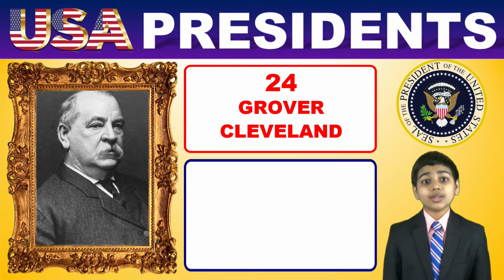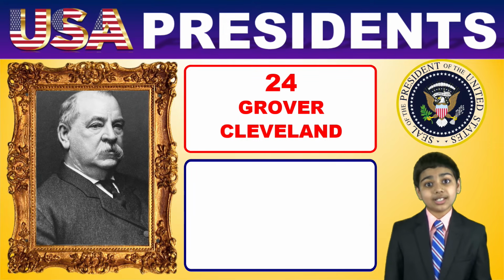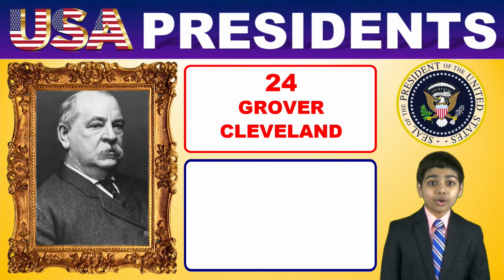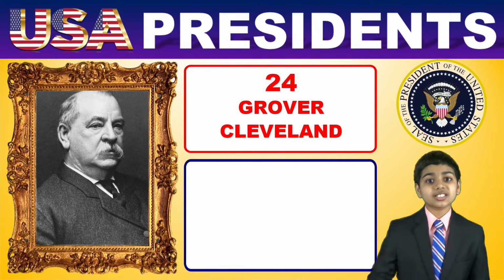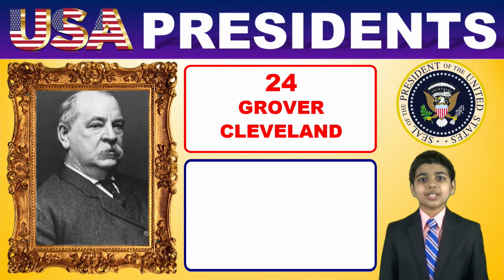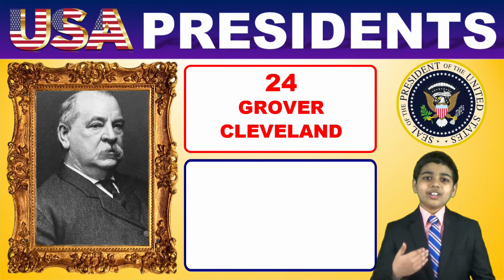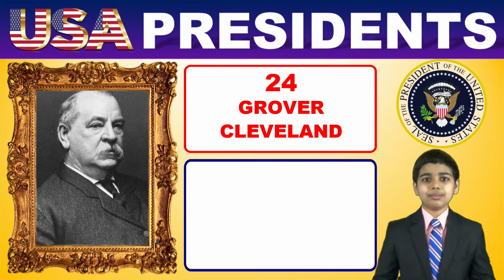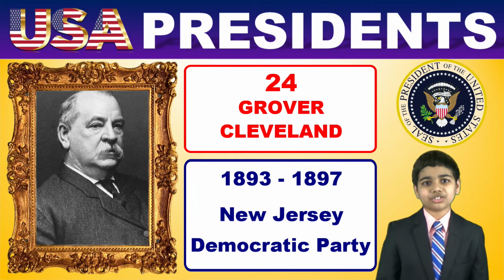And now, the 24th president is actually also Grover Cleveland, the 22nd president, as I told you in the beginning of this video. Cleveland is the only president in American history to serve 2 non-consecutive terms in office, because Benjamin Harrison, the 23rd president, pretty much cut his little bits of terms in between because he won the election that time. Grover Cleveland struck back in 1893 to win the election again and served until 1897.